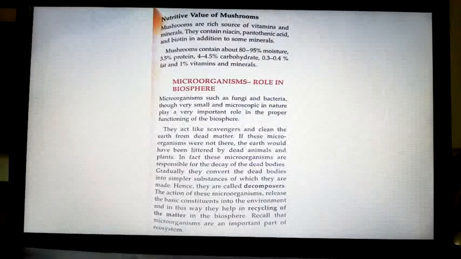Got it? So recall that microorganisms are an important part of the ecosystem. In your lower classes you have learned decomposers are very, very important. They play a significant role in maintaining ecological balance in ecosystems, isn't it? How? By decaying the dead matter. Is that clear, children? So like this, harmful bacteria, harmful fungi, harmful